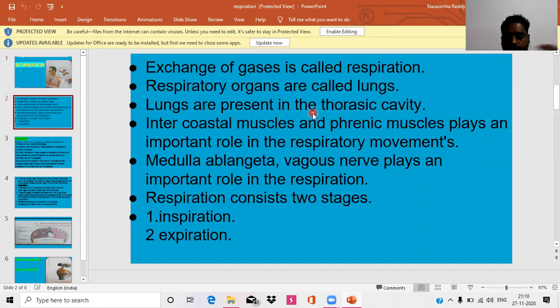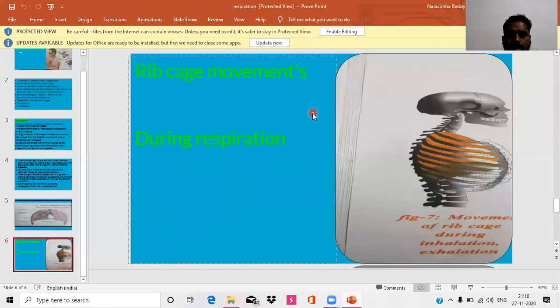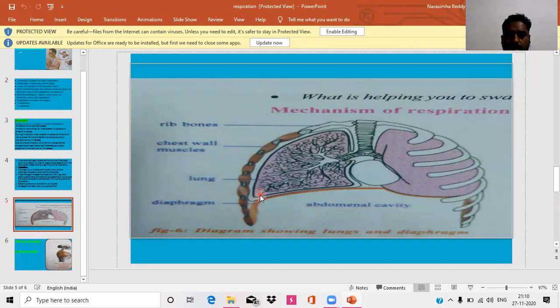So what is meant by thoracic cavity? It is the space between the spinal cord, means backbone, and ribs, and the dome-shaped diaphragm.